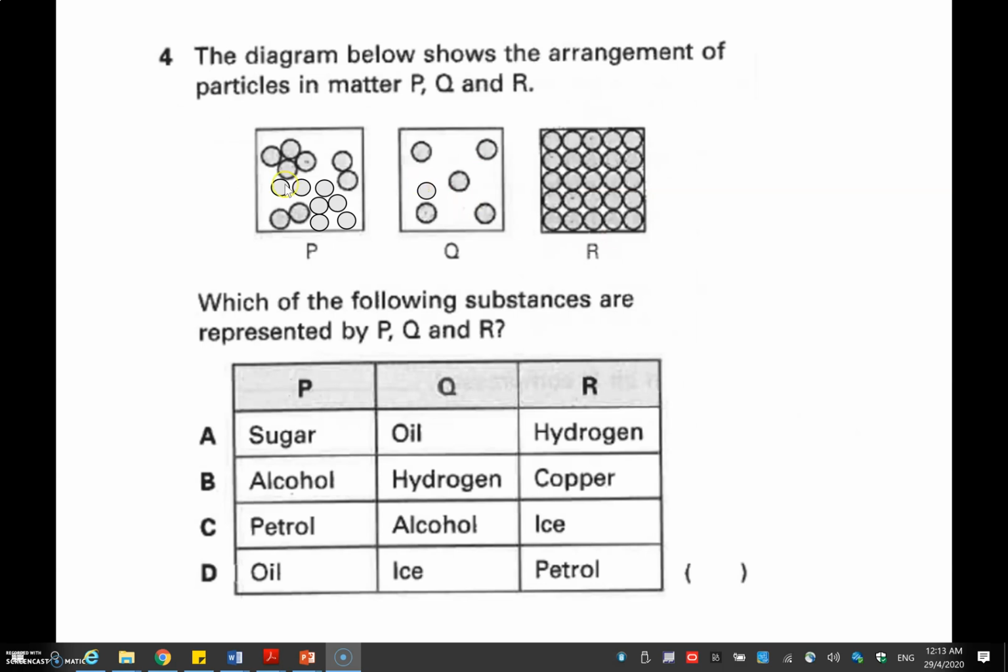Question 4, I need you to amend the diagrams. Can you insert more particles for P, to show that it is in liquid state, because in liquid state, the particles are still quite closely packed. In Q, I would want you to draw one more particle here to show that the arrangement is random, and Q shows a gas. The answer would be B. Alcohol is a liquid, hydrogen is a gas, and copper is a solid.